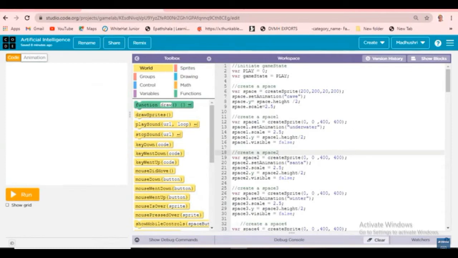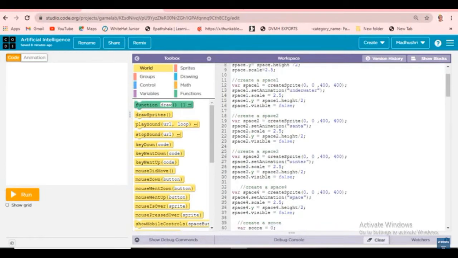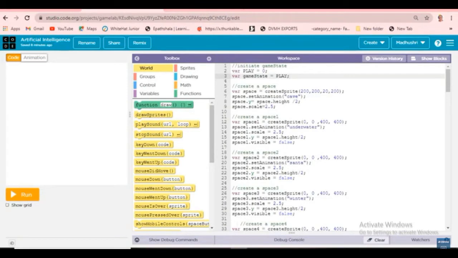Let's start from line number 1. Everyone knows this game state. Who all know, please tell me in the comment box. If you don't know, I'll explain in the next video, or when I take this coding video, at that time I'll explain once again.